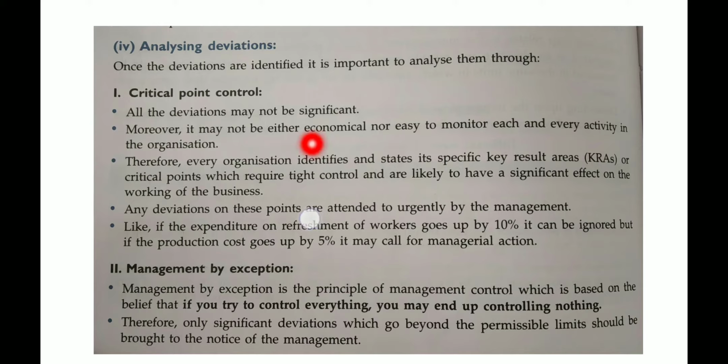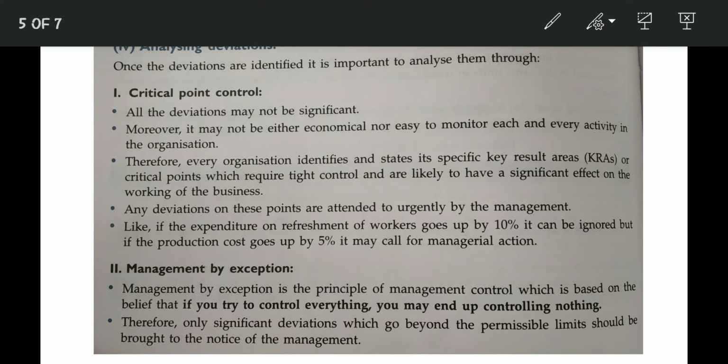Okay. All the deviations may not be significant or important. So we have to monitor only key result areas. You have to remember this keyword, key result areas, and you can also say critical point of control. These critical points of control need tight control and have a significant effect on the working of the business. Any deviation on these points is attended to urgently by the management of the organization.